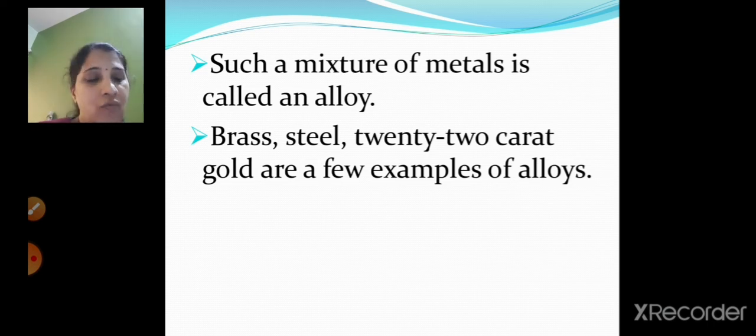Then we saw children what is an alloy, right? Pure iron rusts in air, and pure gold is very soft and can bend easily. So what is done is, one or more elements are added, and such a mixture of metals is called an alloy, right?